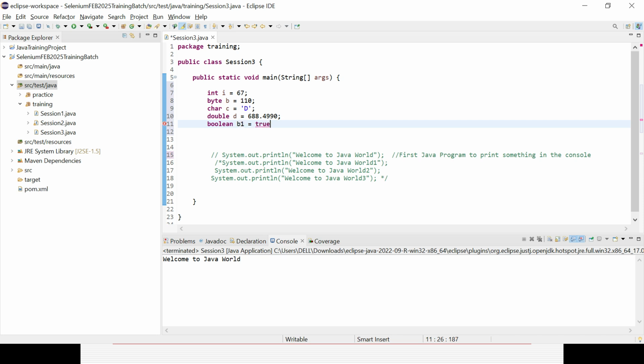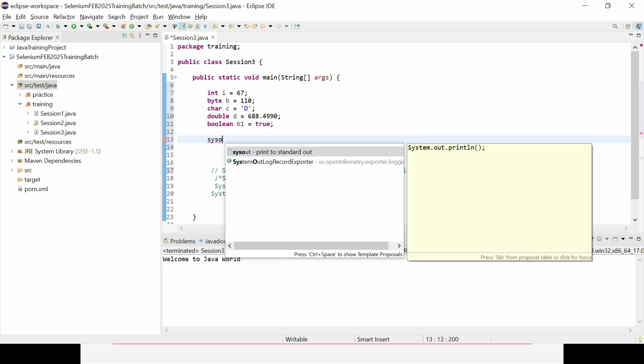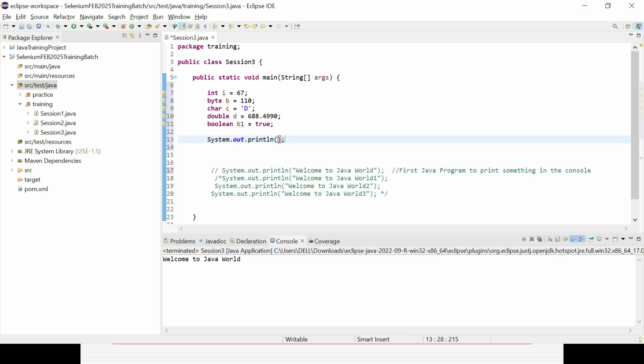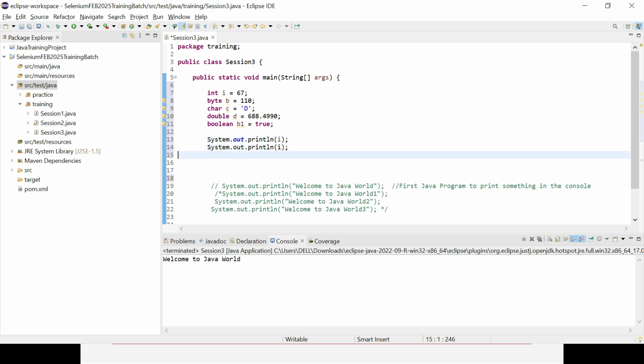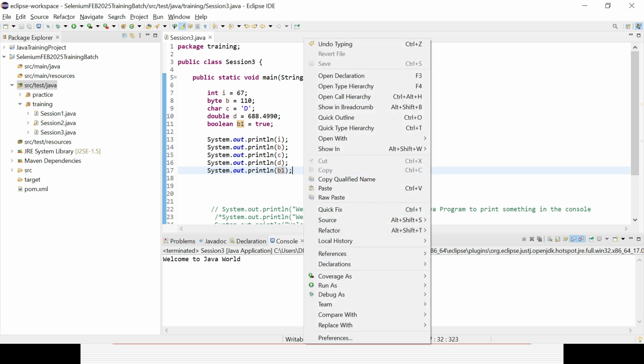So that is how I can declare them, and then I can print them one by one. I print I, B, character C, double D, and boolean B1. Now let's try to run the code.